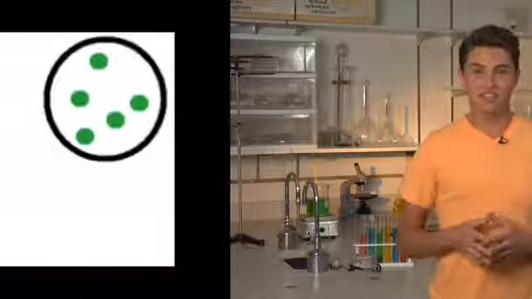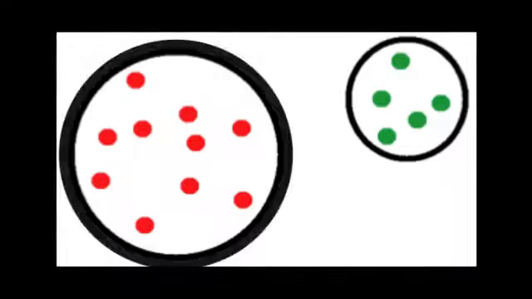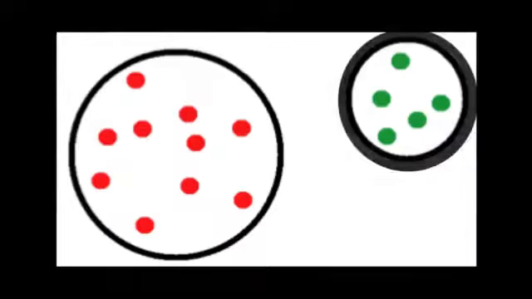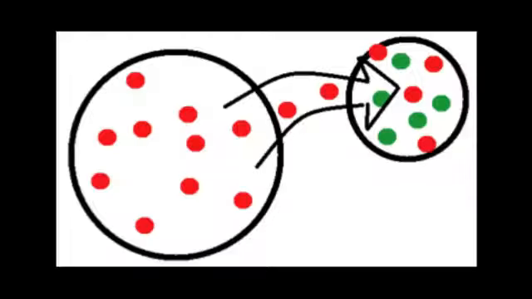Look at it like this. Let's say we have two populations of the same species that are separated. We got the reddish population over here and the small population of green guys over here. What if some red individuals move into the green population? Well, over some generations, we're going to see more red guys in the new population than before. It's not like nature was selecting the red trait over the green trait. It just happened that some new genes were introduced, and that's obviously going to change the population.